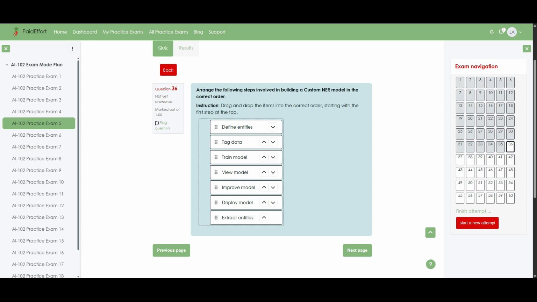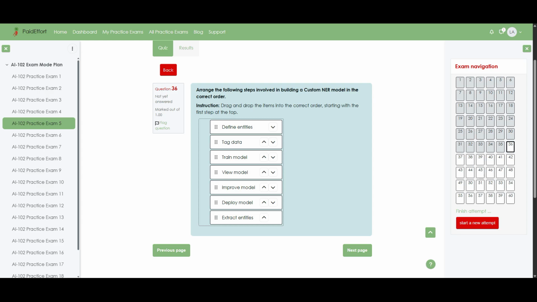You begin by defining entities, so the system knows which types of information to look for, such as product names, order numbers, or locations. Next, you tag data by labeling these entities in sample texts, creating the training set the model will learn from.